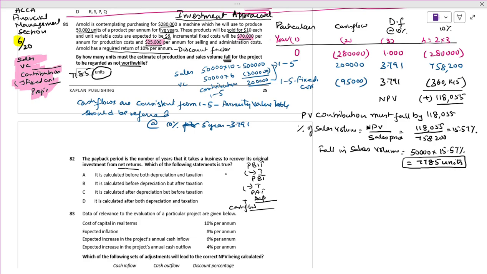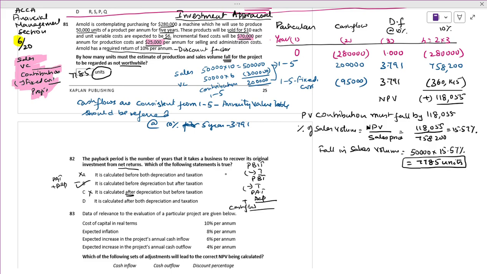Depreciation is a non-cash expense; we are only moving from one account to another, so it has no cash impact, and you have to add it back.